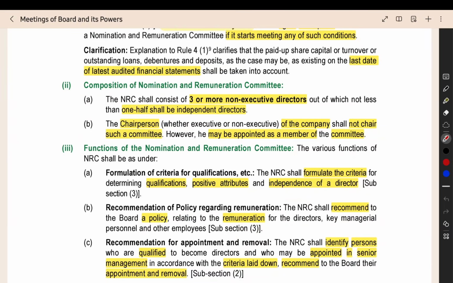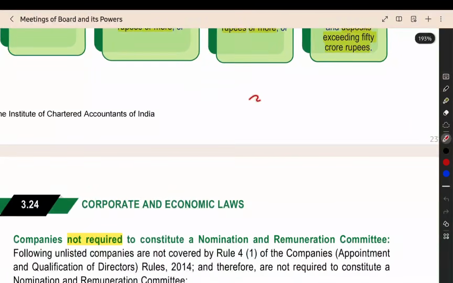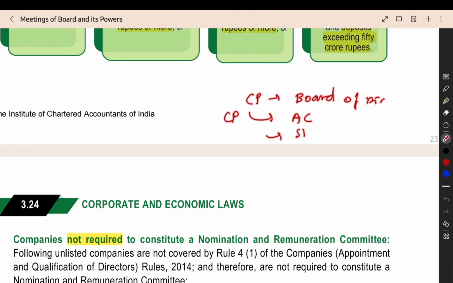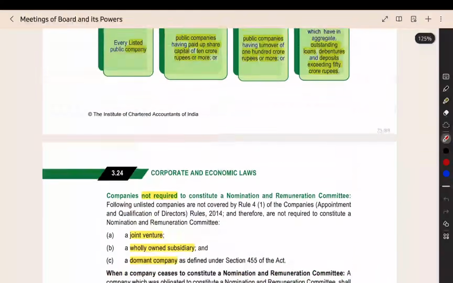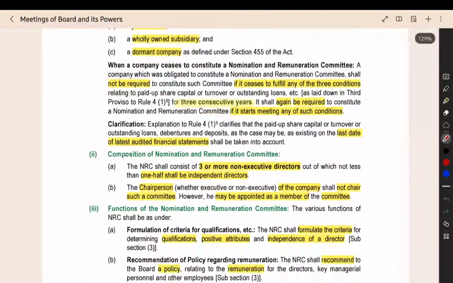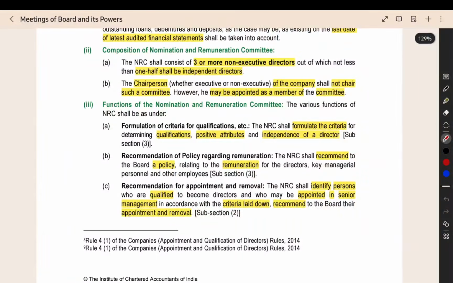Then we are having one more requirement. We will have a chairperson. There will be a chairperson for the board of directors, and then we will have a chairperson for various committees also, like the audit committee, stakeholder relationship committee, nomination remuneration committee, like that. For various committees also the chairperson will be there, and there will be one chairperson for the board of directors. These are all separate persons. Now, the chairperson of the board of directors cannot be appointed as the chairperson for the nomination remuneration committee. The chairperson of the board can be a member, but they cannot be a chairperson of the NRC.